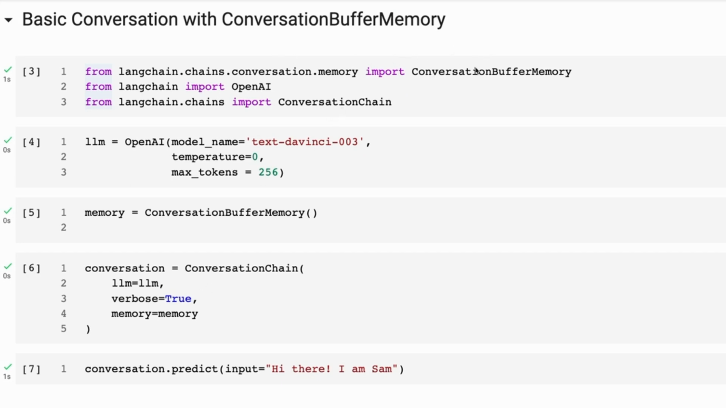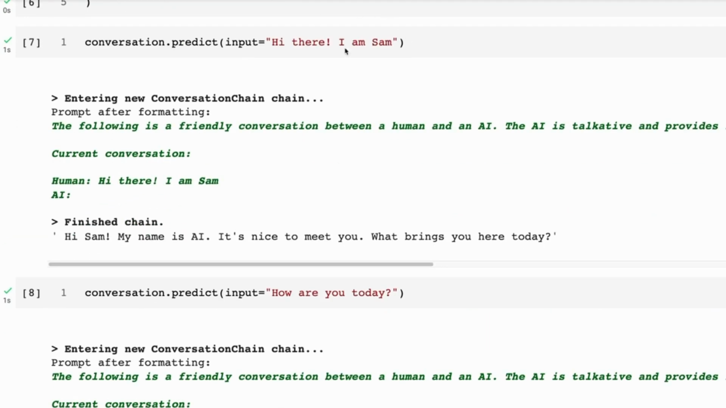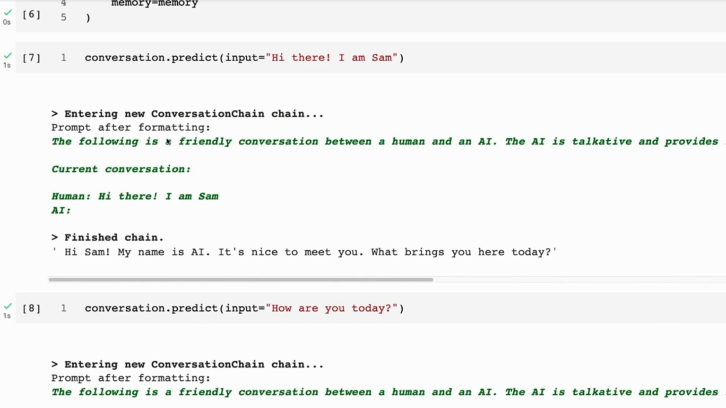So here we're setting up the simplest kind of memory, the conversation buffer, and it's just going to track what the user says and what the agent says, and then stack that into the prompt as we go through. You can see we start off with me saying, "Hi there, I'm Sam." We can see the prompt that's going in, and the current conversation is just human, "Hi there, I am Sam." And then the AI responds, "Hi Sam, my name is AI. It's nice to meet you. What brings you here today?"